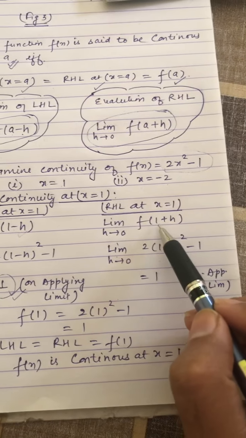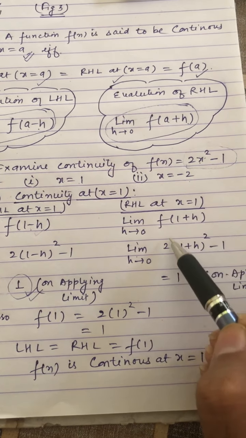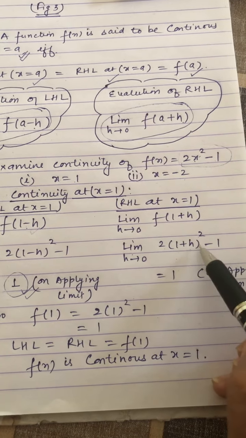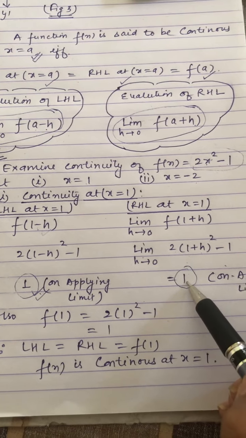Similarly for the right hand limit, the only difference is it will be 1 plus h. So put 1 plus h here. So 2 into (1 plus h) whole square minus 1. Again on applying the limit, the answer is 1. So the left hand limit and right hand limit both are the same.